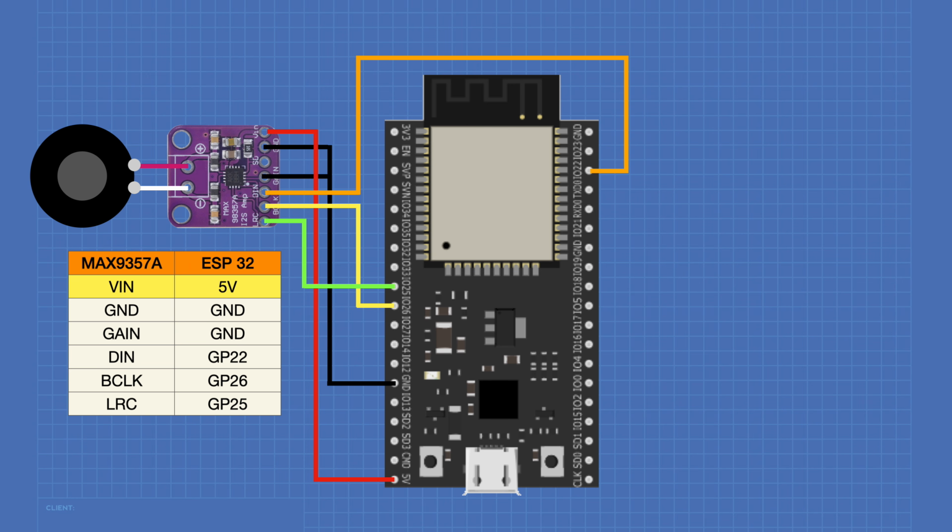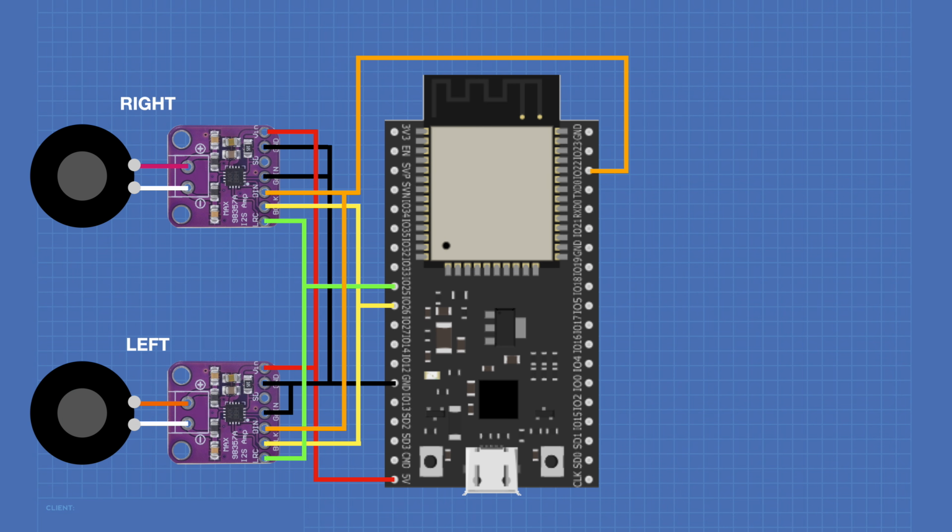I'm using 5 volts instead of the 3.3 volts because I feel that the 3.3 volt regulator on board the ESP32 is going to be overly taxed if it's trying to drive two amplifiers that can each output 3 watts. Plus, we'll get a little bit more volume this way. We're going to add a second amplifier board, and we're going to connect it exactly the same as the first one, so everything is in parallel.